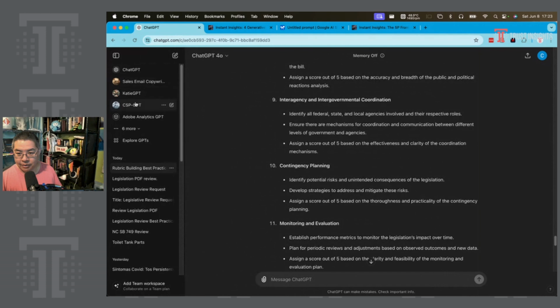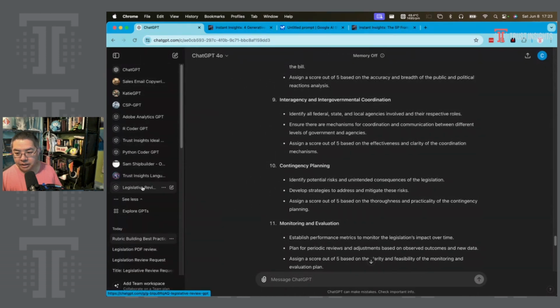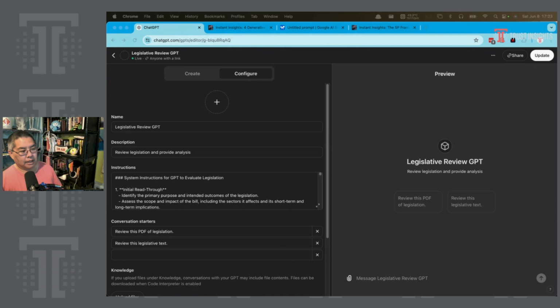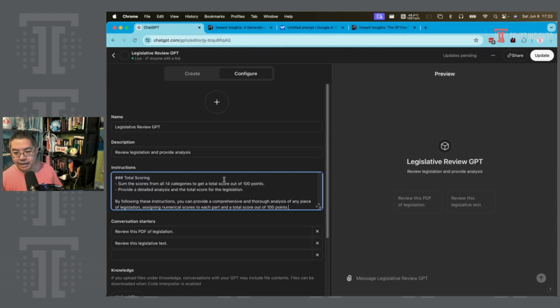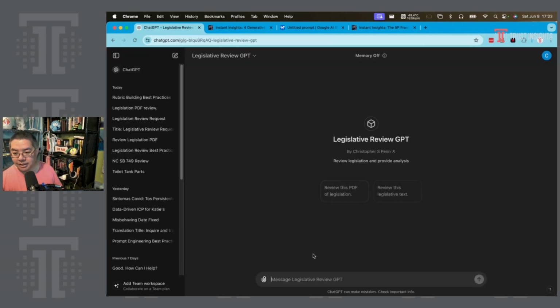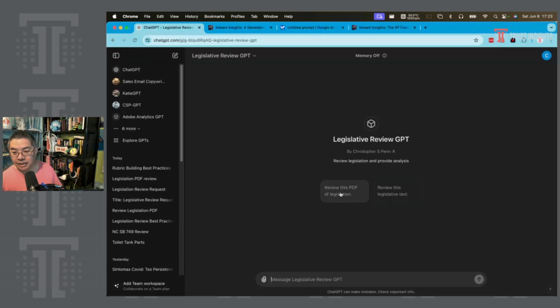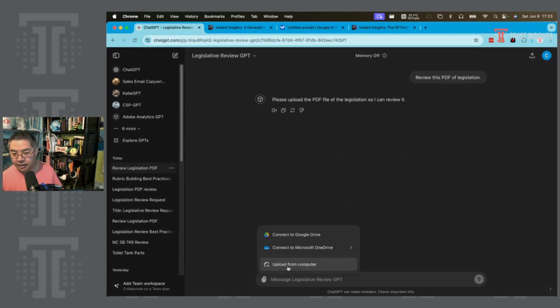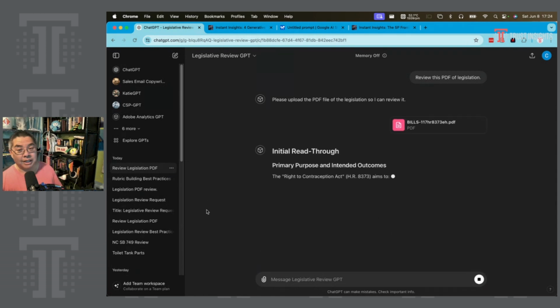Let's go to our custom GPTs. Go to our legislative ones, edit. And we are going to paste back in that new version of this prompt now with a really nice scoring rubric. Let's view it and let's give it a go. Let's give this now, review the PDF legislation. We're going to give it the House bill again on right to contraception. And we'll see how it does.